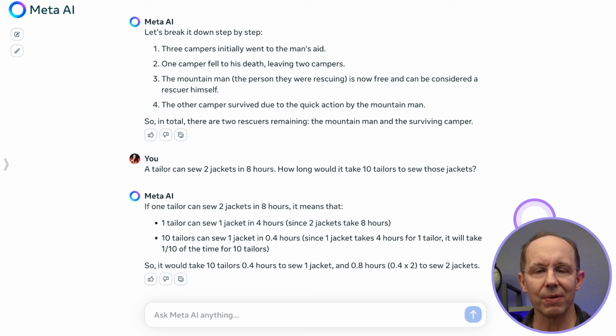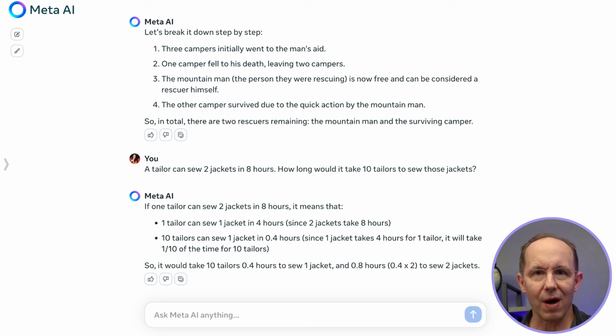We're not testing its ability to do math. We're testing its ability to look at real-world problems and do some complex reasoning to realize there's constraints here, right? The number of tailors that can work on 1 jacket is constrained. The number of sewing machines may be constrained. So when you consider the collaboration, you have a more ambiguous answer here. And so it didn't recognize any of that. It did get the math correct. So it's a partial pass, but I would have expected more from Llama 3.